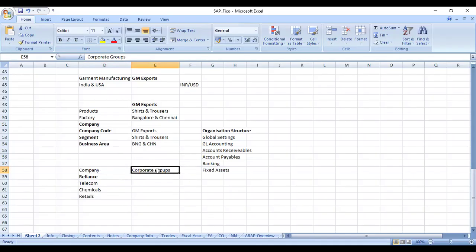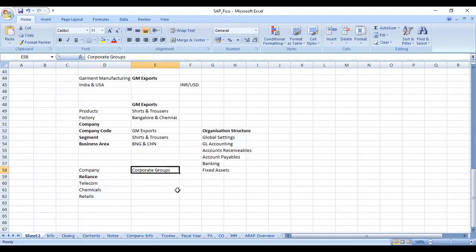So the necessity is the consolidation, because the chairman or the group owner will not have time to go through each and every report. At the highest level, he will look at the group's performance. How is it performing at the group level? Once he is satisfied, then he may dig into the other companies' details, like how is telecom doing, how are chemicals doing, how is retail doing. So the first thing is he will need a corporate group like this.